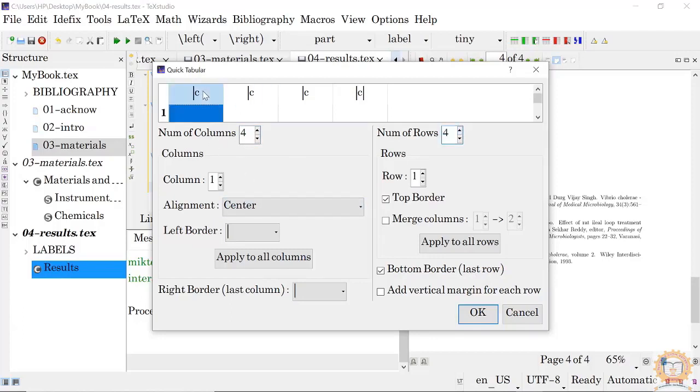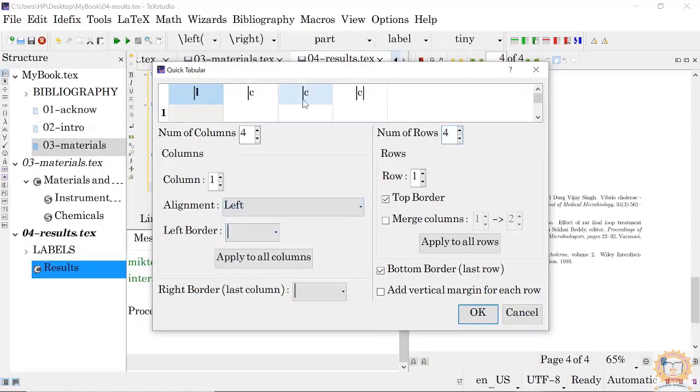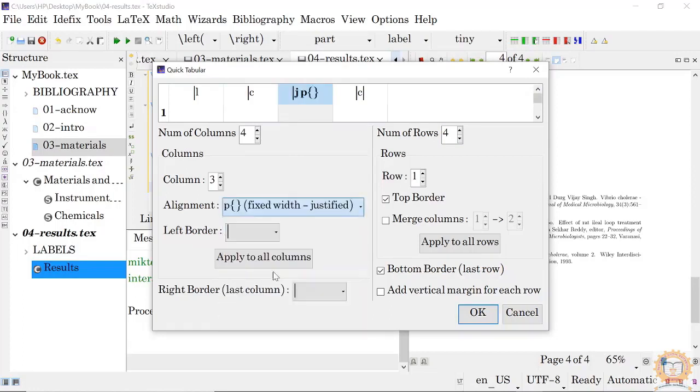Suppose you click here, you want a left aligned one, say left. If you want a paragraph one, okay, right, like this, and like this you can type it.